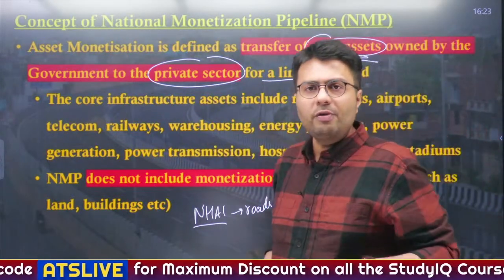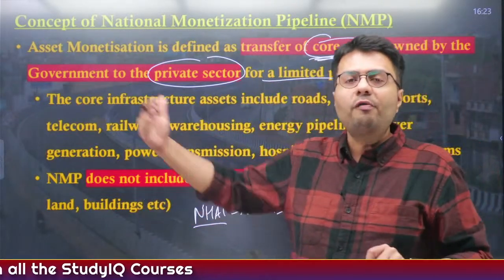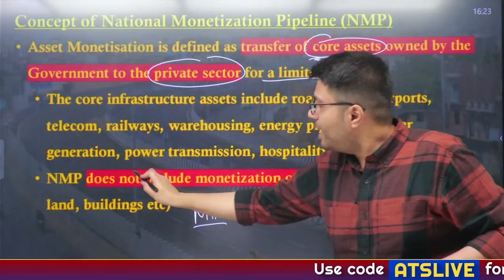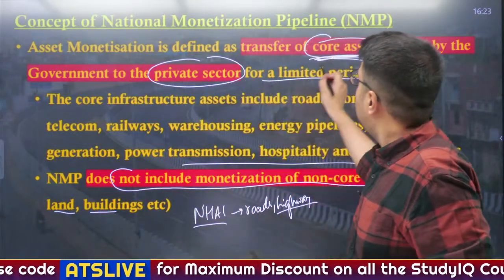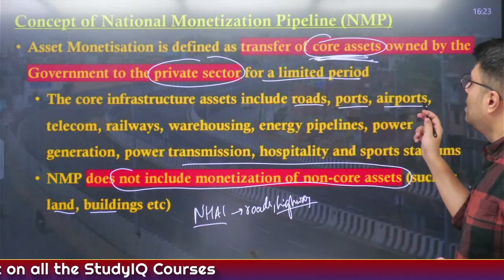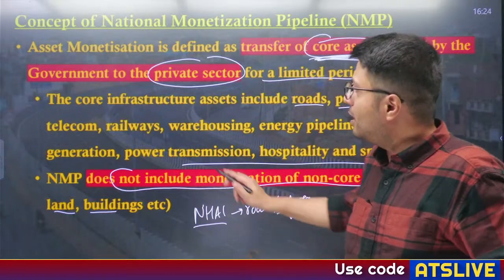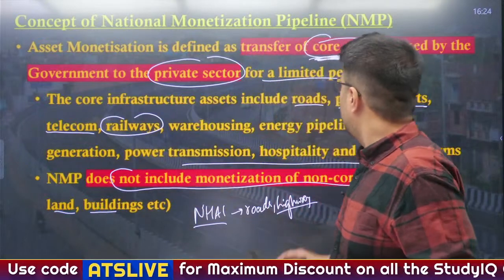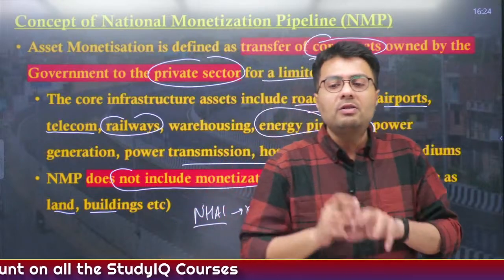Similarly, what are the core assets of railways? It is the railway lines, the railway platforms. These are core assets, whereas land and offices of Indian Railways are not core assets. Therefore, the NMP does not include monetization of non-core assets like land and buildings. It only includes monetization of core assets like roads for NHAI, ports for shipping corporation, airports for Airport Authority. For BSNL, it is their telecom towers. Similarly, for railways, it is their railway lines. For Indian Oil, GAIL and ONGC, it is their refineries and energy pipelines. These are core assets.